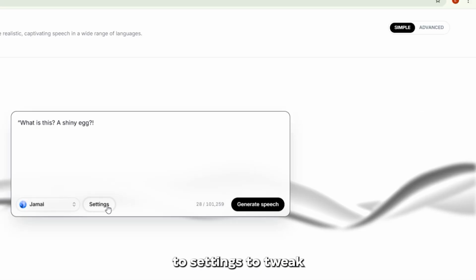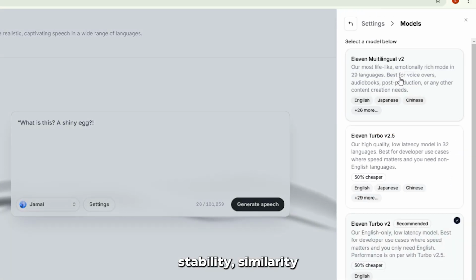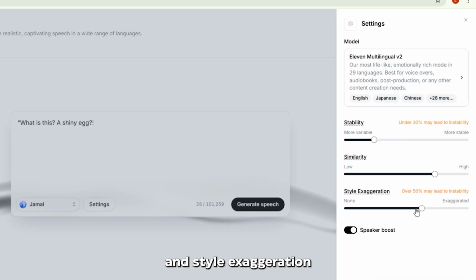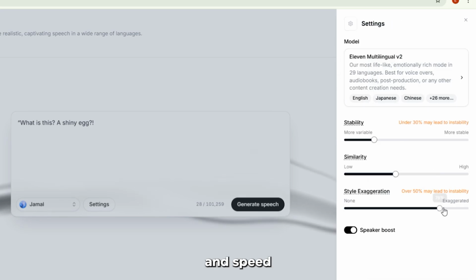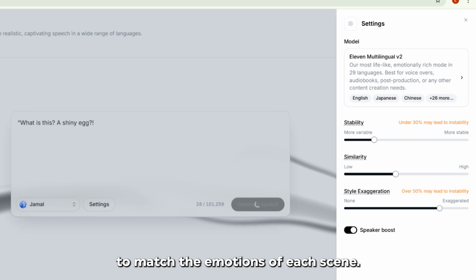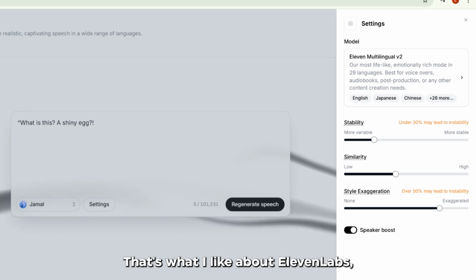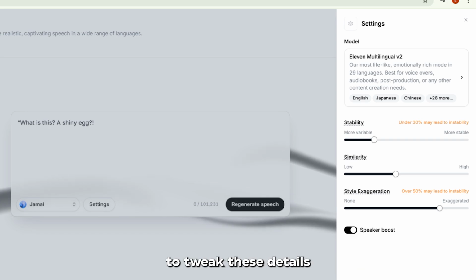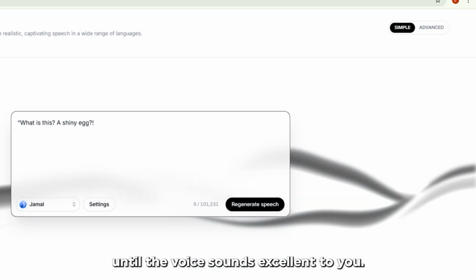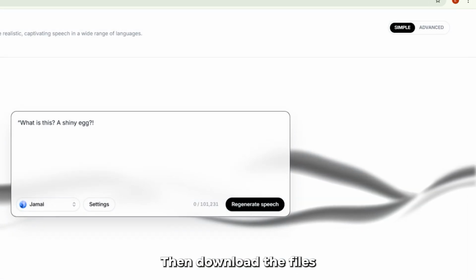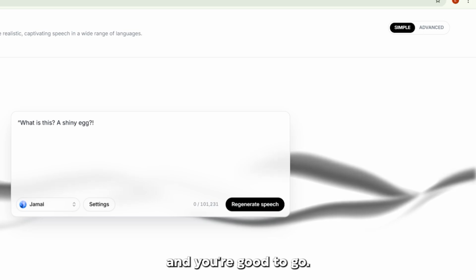You can even hop over to settings to tweak language, stability, similarity, and style exaggeration to adjust the tone and speed to match the emotions of each scene. That's what I like about ElevenLabs, because it makes everything easy to tweak these details for the best quality output. Generate speech until the voice sounds excellent to you. Then download the files and you're good to go.